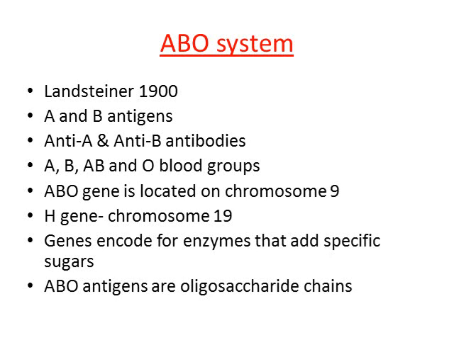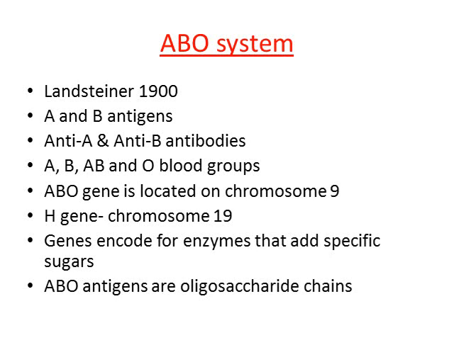And based on the presence or absence of these antigens, we have 4 blood groups. That's A, B, AB and O. And the ABO gene is located on chromosome number 9. And the precursor of this A and B gene is the H gene, which is on chromosome 19.